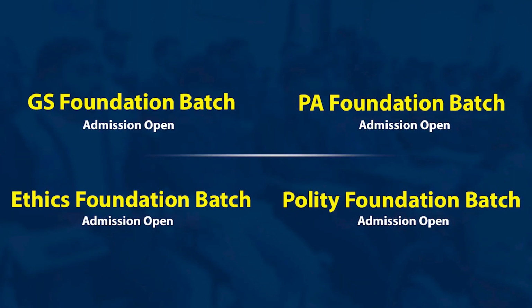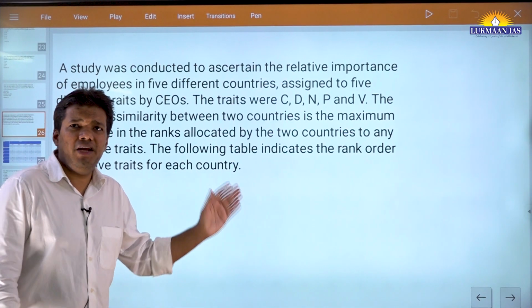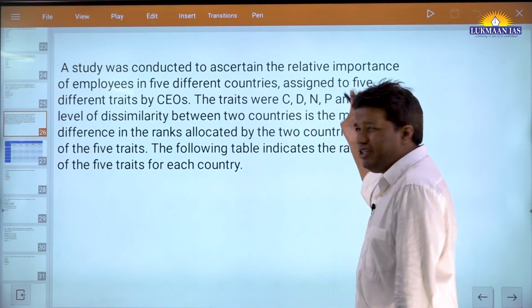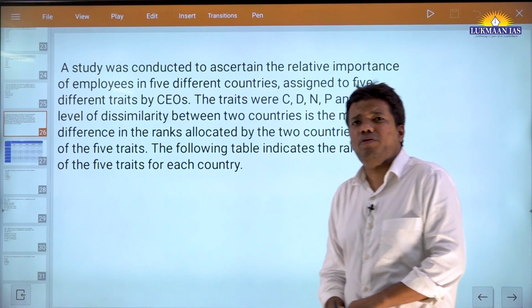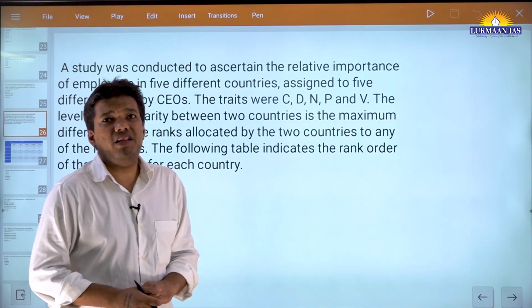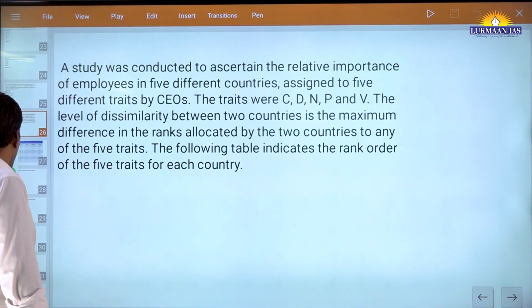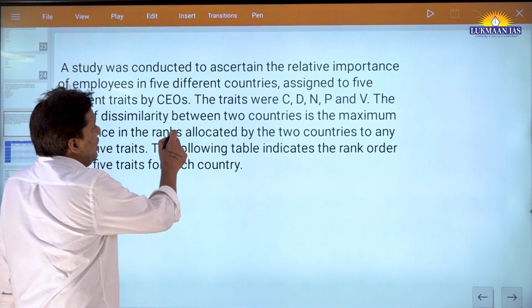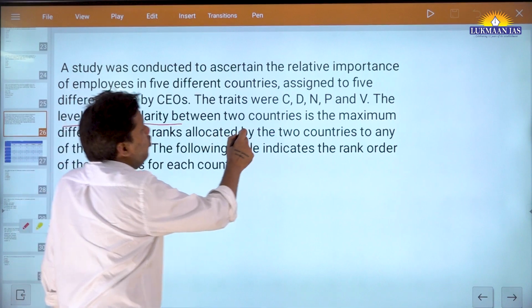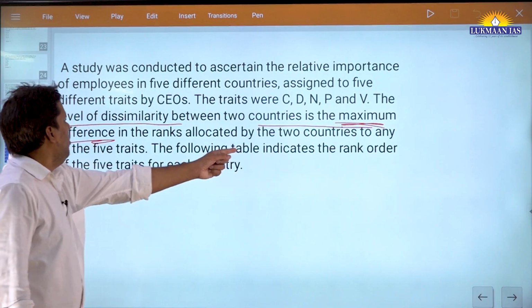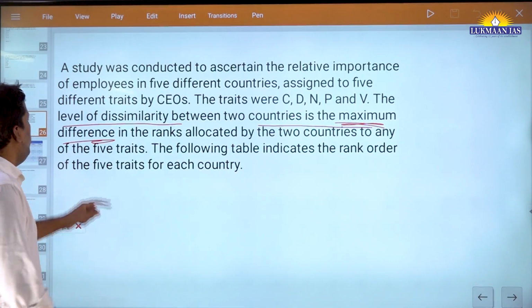So let us see. This is the question. It says, a study was conducted to ascertain the relative importance of employees in 5 different countries. And these were C, D, and P, B. You can consider C for cognition, discipline, anything. The level of dissimilarity between 2 countries is the maximum difference in the rank allocated by the 2 countries to any of the 5 trades. This is important. If you read this statement carefully, the level of dissimilarity between 2 countries is the maximum difference. Maximum is the keyword. Maximum difference in the ranks allocated by the 2 countries to any of the 5 trades.